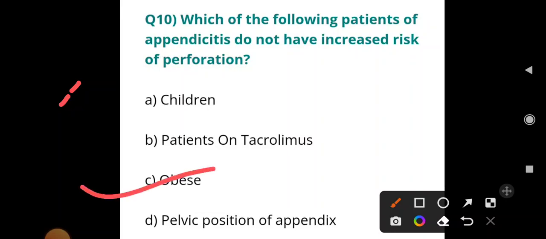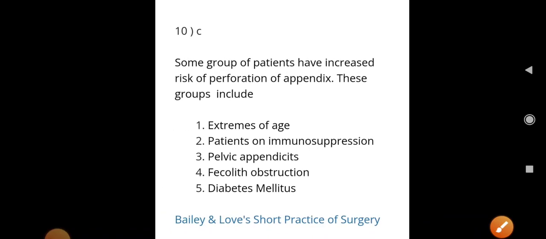So the answer here is obese. Okay. Some groups of patients have increased risk of perforation of the appendix. These groups are extremes of age, patients on immunosuppression, pelvic appendicitis, fecal obstruction and diabetes mellitus.